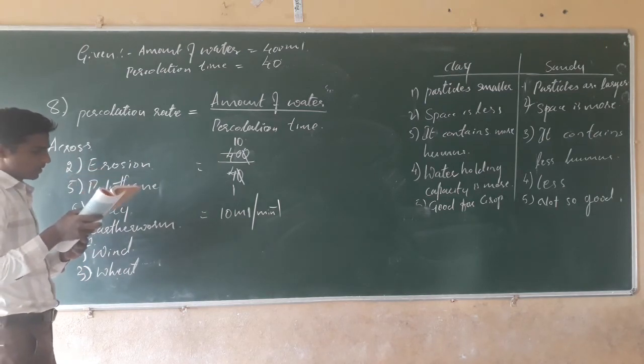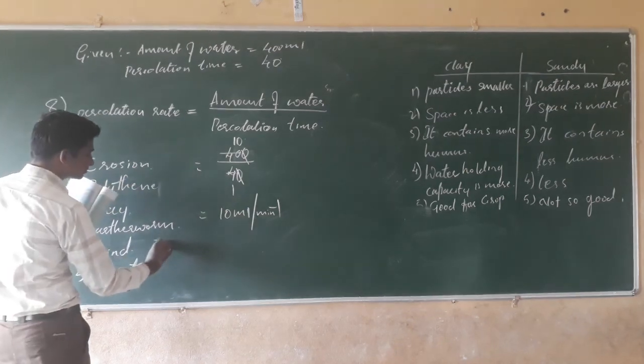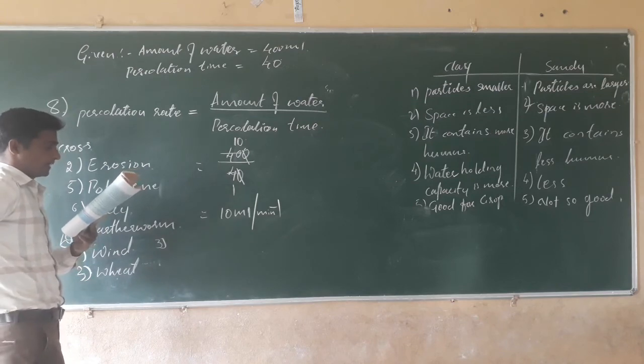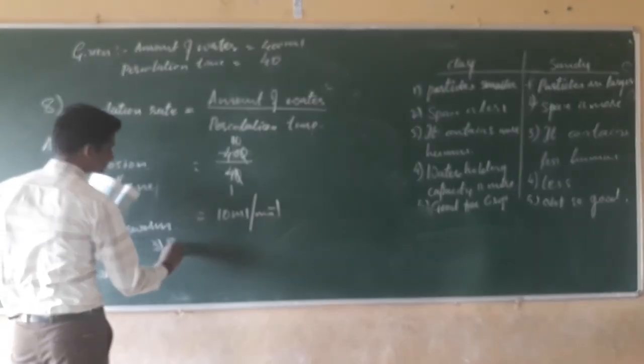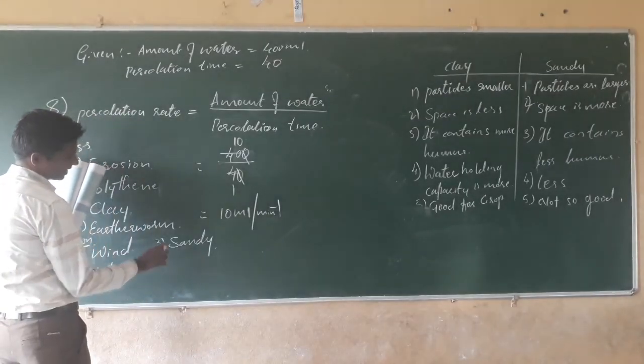Next, this type of soil can hold very little water. Which soil? Sandy soil. Holds very less amount of water.